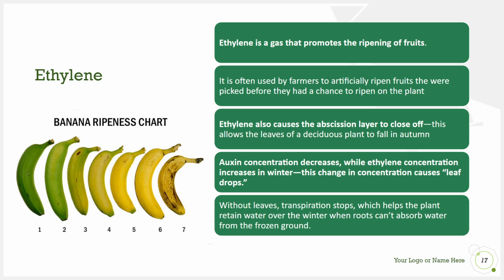So not only the absence of ABA, but the addition of ethylene can cause petioles to break off of their shoots. And auxin concentration tends to decrease when ethylene concentration increases in the winter, and that is also going to initiate leaf drop. And without leaves, transpiration stops. That's going to help the plant retain water, and that is why it's occurring during the winter.